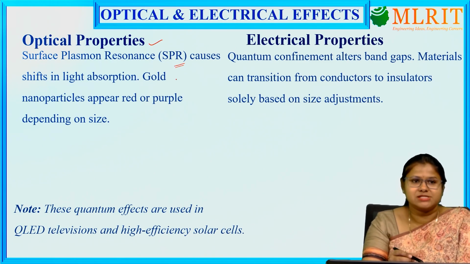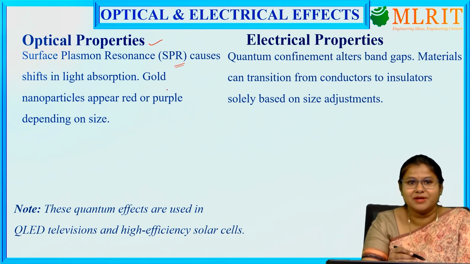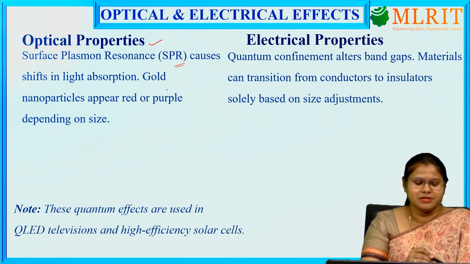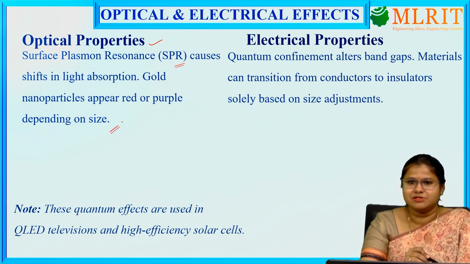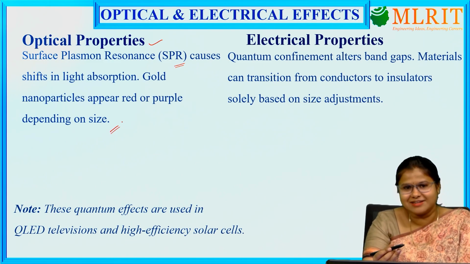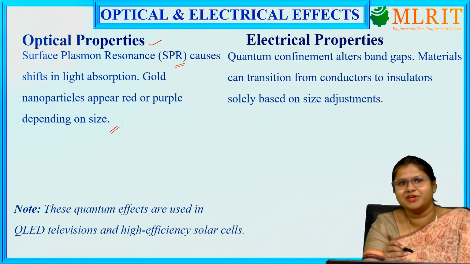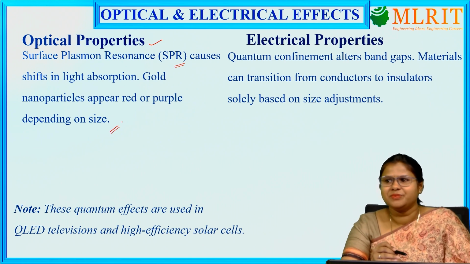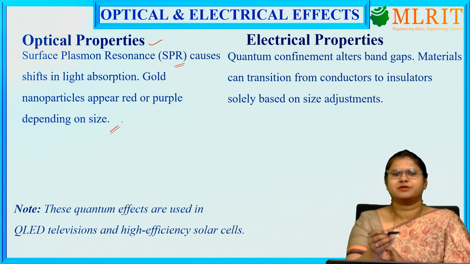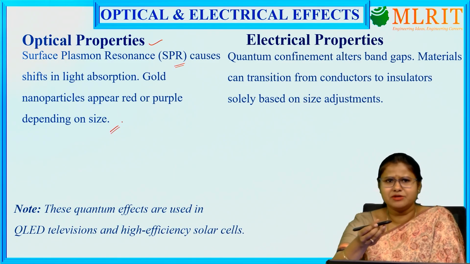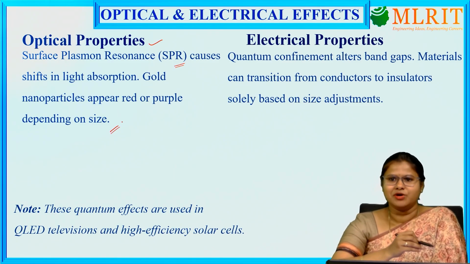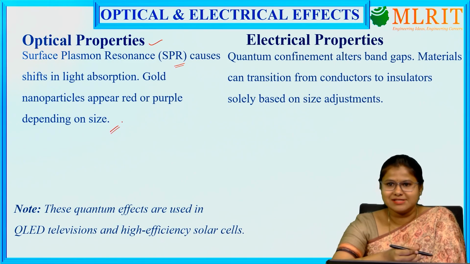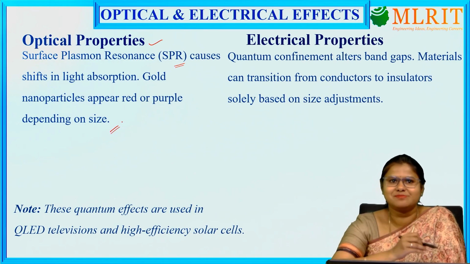One example is that gold nanoparticles appear red or purple depending on their size. Gold generally looks yellow, but whenever we change the particle size, it will appear purple or red. How does this change happen? What is surface plasmon resonance?